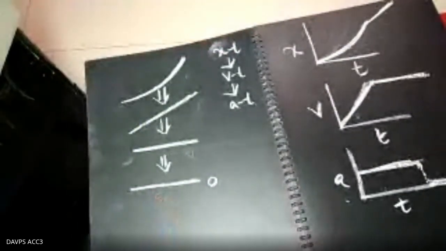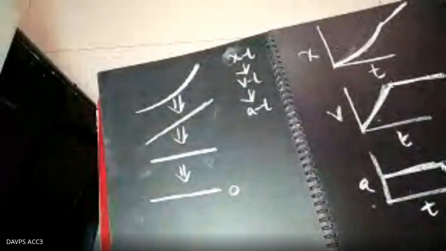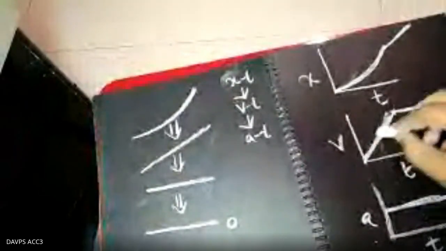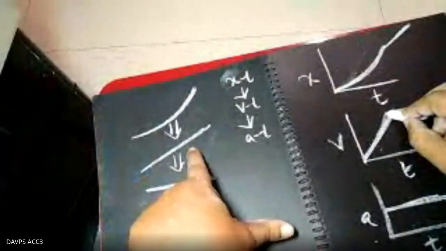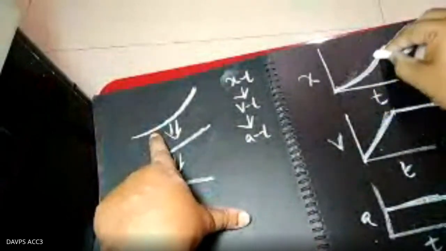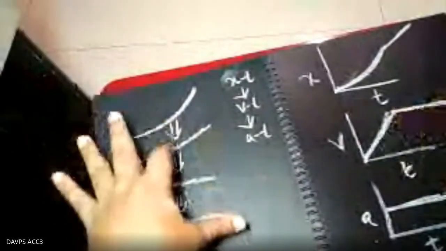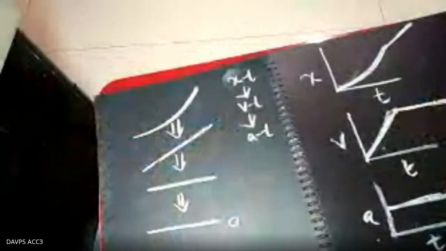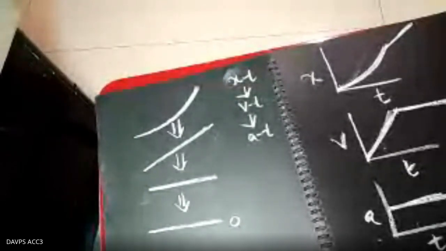First of all, practice more and more, and just apply this trick to convert easily. It's a very interesting thing that you can convert it easily. Suppose the VT graph is there, a straight VT graph, and what will be the AT graph, XT graph? You have to convert to the XT graph, so immediately from here to here, whatever the graph, you just point it, and going down you can get the XT, VT and AT. In this manner, you can solve complicated graph conversion from one point to another, XT to VT, VT to AT.